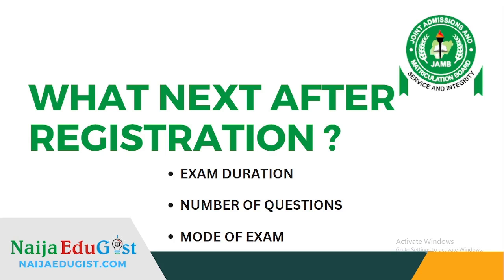Then mind you, the exam is going to be in CBT, so you have to prepare very well. Get past questions. Make use of the syllabus. Just prepare for the exam very well. The number of questions in total is 60 in Use of English language. Then the other subjects are going to be 40 each, which makes a total of 180. That's 40 in the other three subjects and 60 in Use of English.